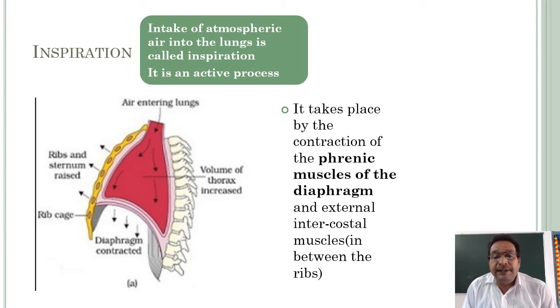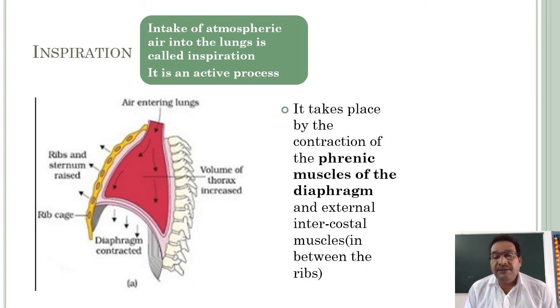It takes place by the contraction of phrenic muscles of the diaphragm and external intercostal muscles. The muscles present in the diaphragm are called phrenic muscles. The muscles present between the ribs are called external and internal intercostal muscles.